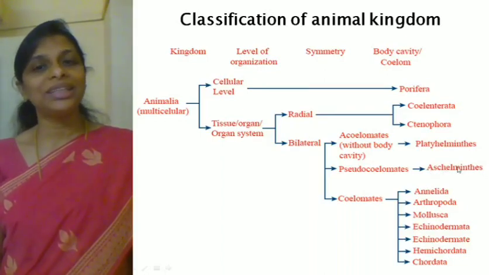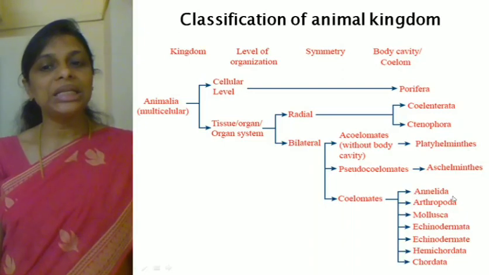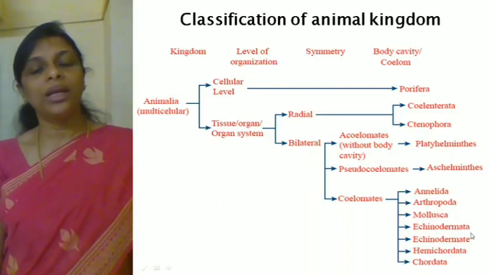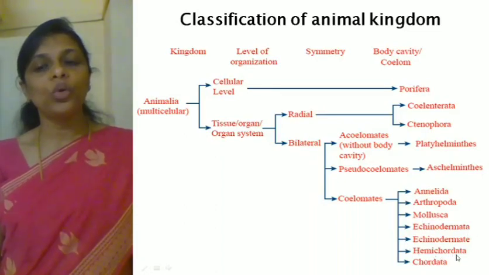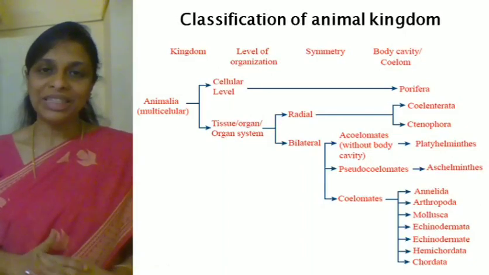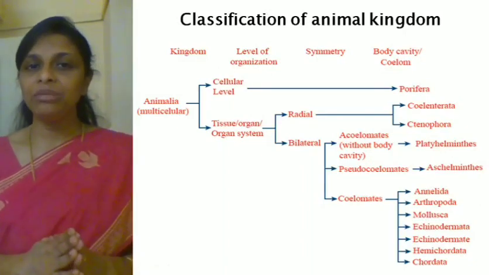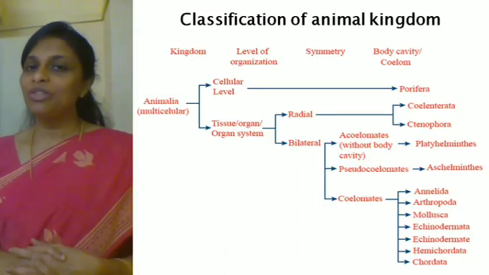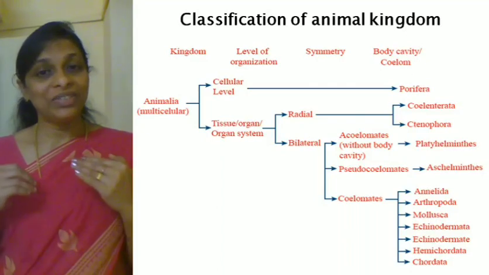Please look at the cursor. Then sixth Annelida, seventh Arthropoda, eighth Mollusca, ninth Echinodermata, 10th Hemichordata and the last one Chordata. Hope it's clear. So there are totally 11 phyla which we have to study.